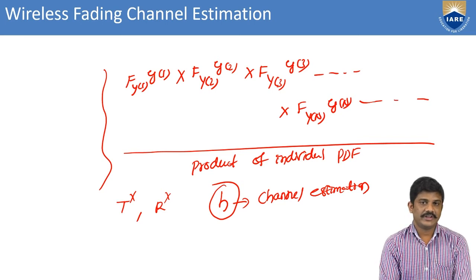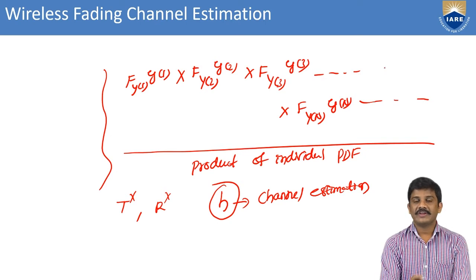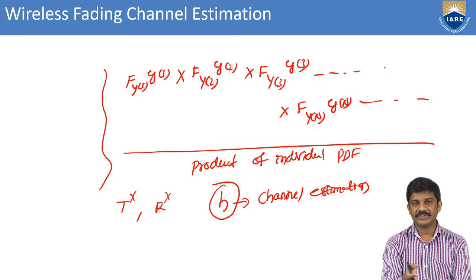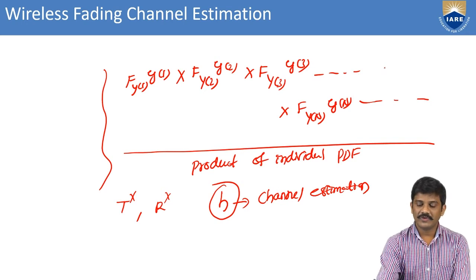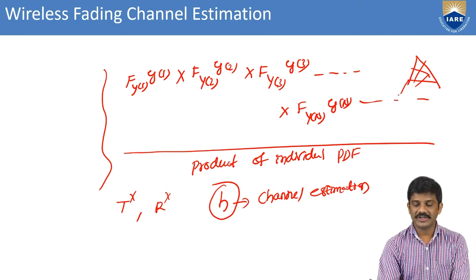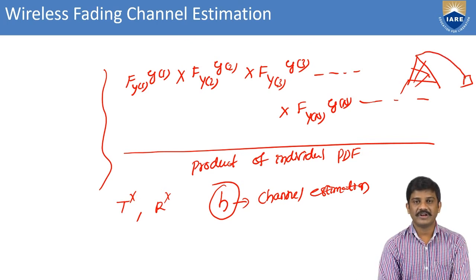In that, mainly we are taking the transmitter section and receiver section. Between the transmitter and receiver sections we have a channel, which has the channel coefficient. If you consider this a base station and this the mobile, then we transmit the signal from the base station to the receiver.